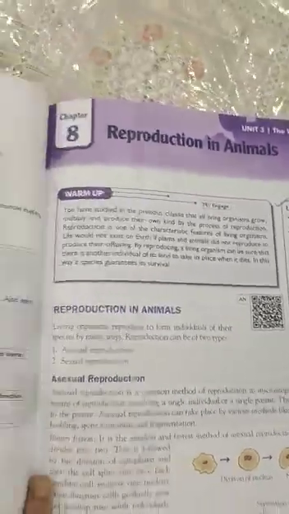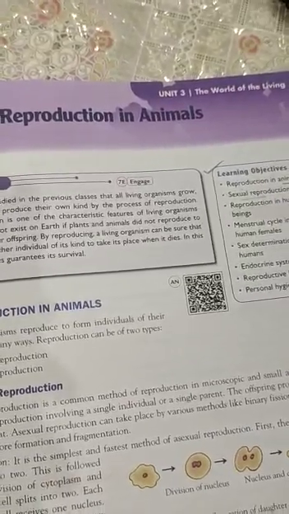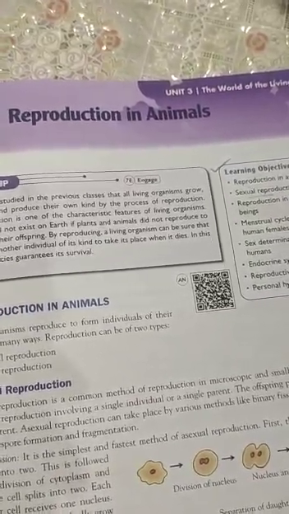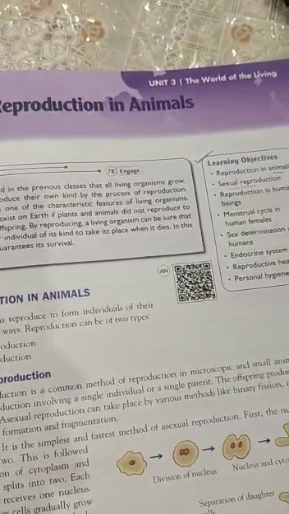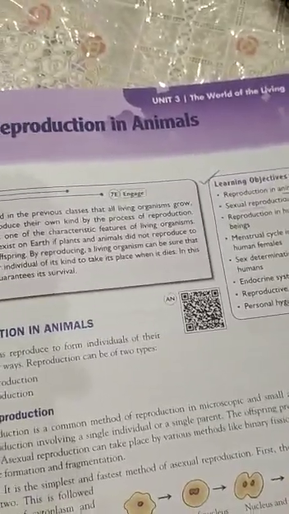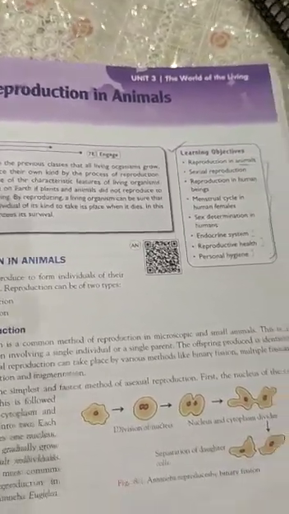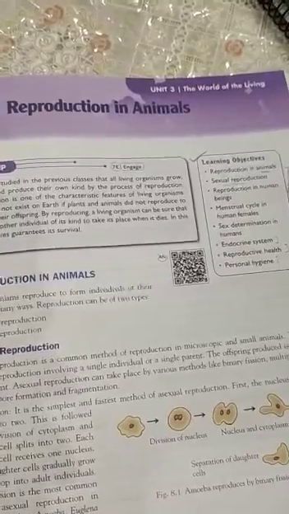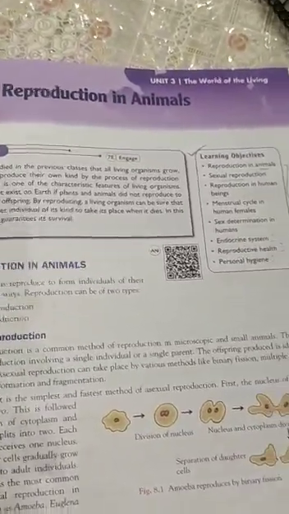So as you studied in the previous classes about reproduction in plants, like how plants reproduce, you also learnt about the embryo, baby plant, cotyledons. These are all topics you covered in the previous classes. So now in the 8th grade, let's begin the chapter reproduction in animals. This is a new chapter for you, so listen to it in detail.